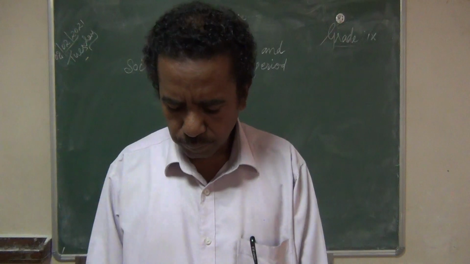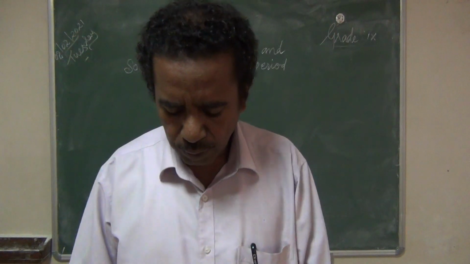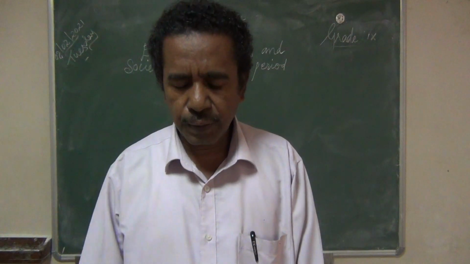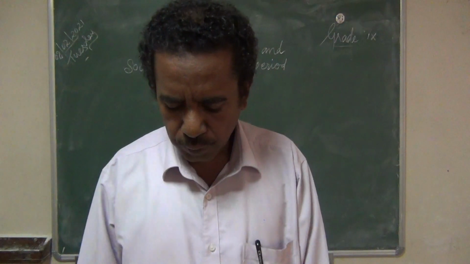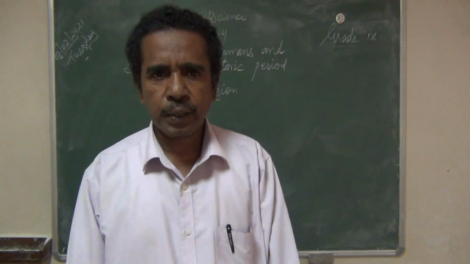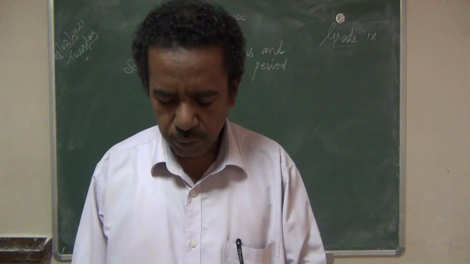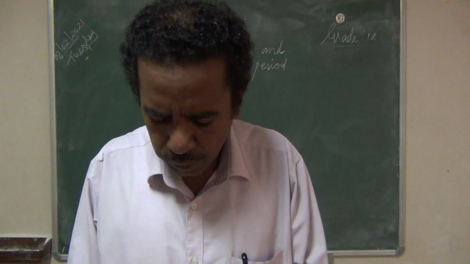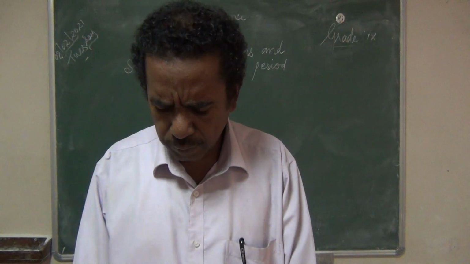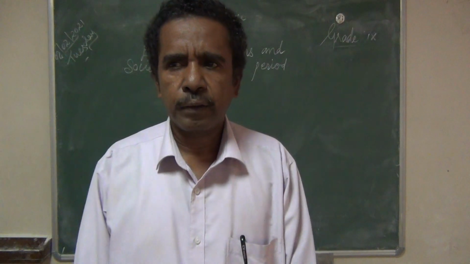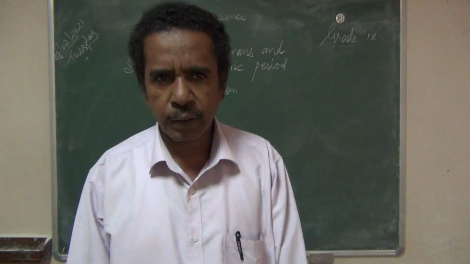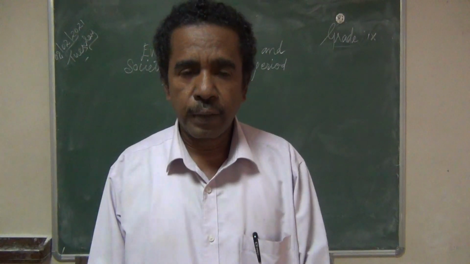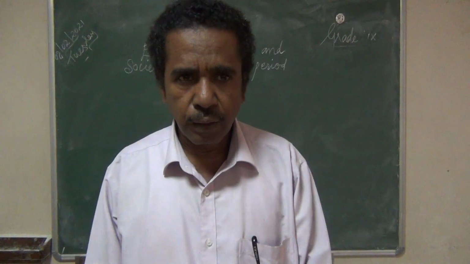Eighth one, assertion and reason. D option, A and R both are incorrect. D option is correct answer. Both are incorrect. That two statements also not correct. It is assertion: many of the Mesolithic sites are found nearby rivers and tanks. The Mesolithic people are not settled in the banks of the rivers or tanks. They were leading the nomadic life only.